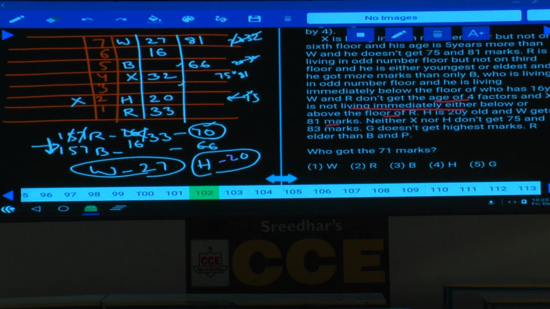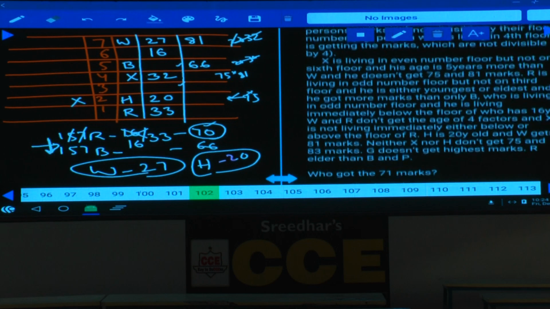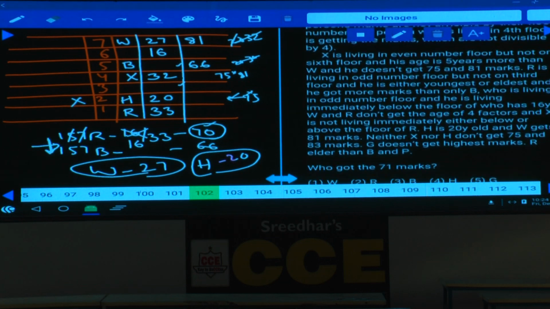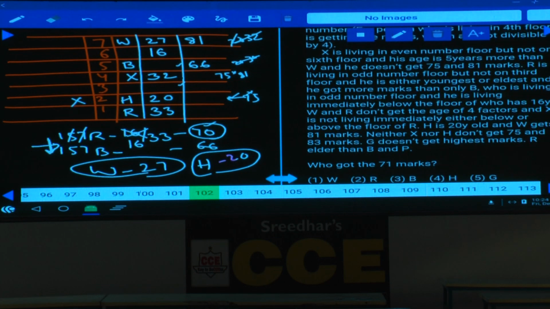R is elder than both these two persons, B and P. Now let us go through the information once again. Now X is living on an even number floor, but not on the 6th floor, and his age is 5 years more than W, and he does not get 75 and 81 marks.